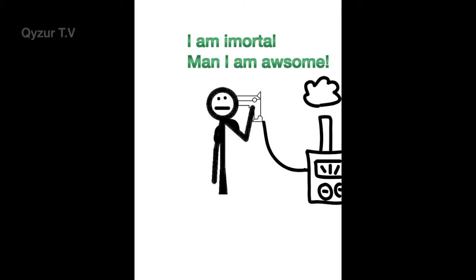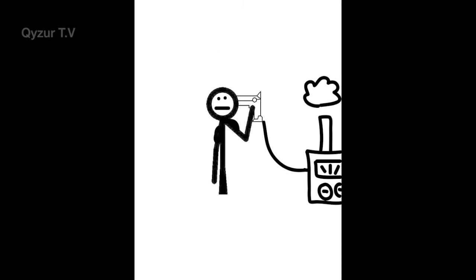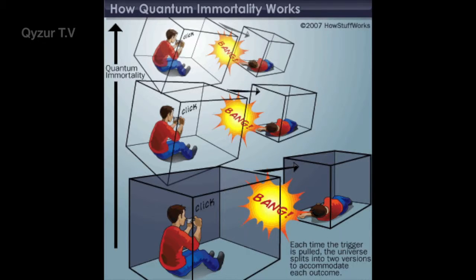Okay, let's suppose we go back in time to the beginning of the experiment. The man pulls the trigger for the very first time, and the quantum particle is now measured as spinning clockwise. The gun fires and he is dead. But wait! The man already pulled the trigger for the first time, and an infinite number of times followed that. And we already know the gun didn't fire. How can the man be dead?